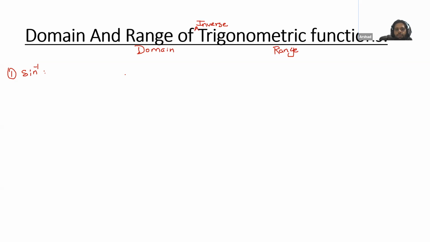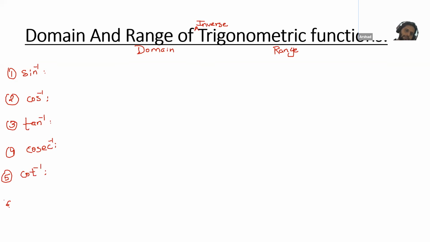Now for the domain, you need to remember. So that's the easy part. Range, I will tell you the trick to learn it. Next is cos inverse. Then tan inverse. Then cosec inverse. Then fifth we have cot inverse. Sixth is sec inverse. So the domain you need to remember.